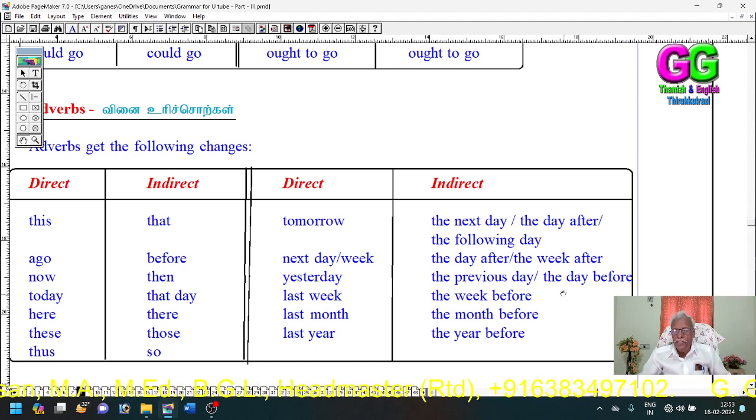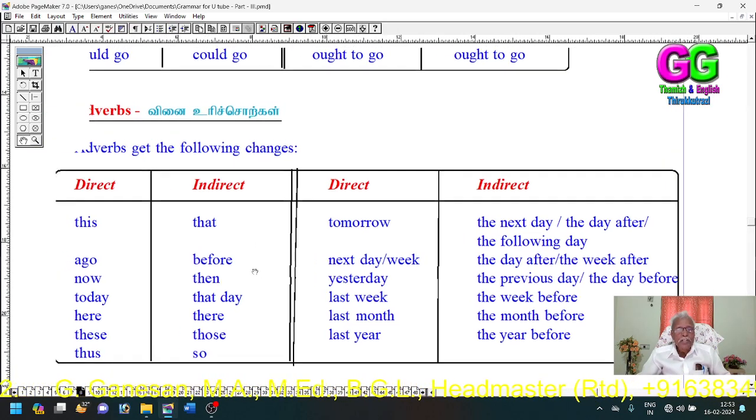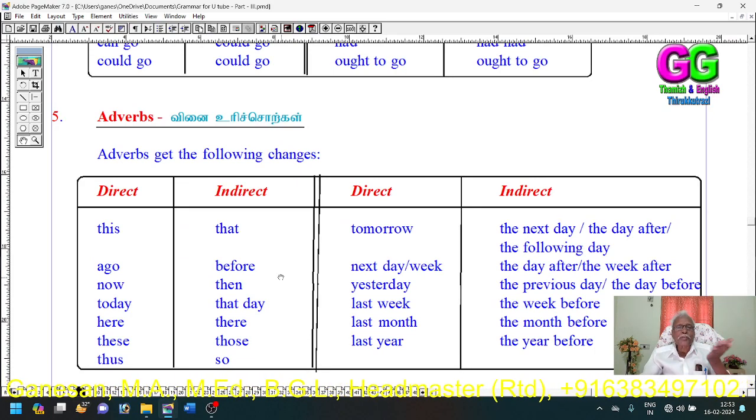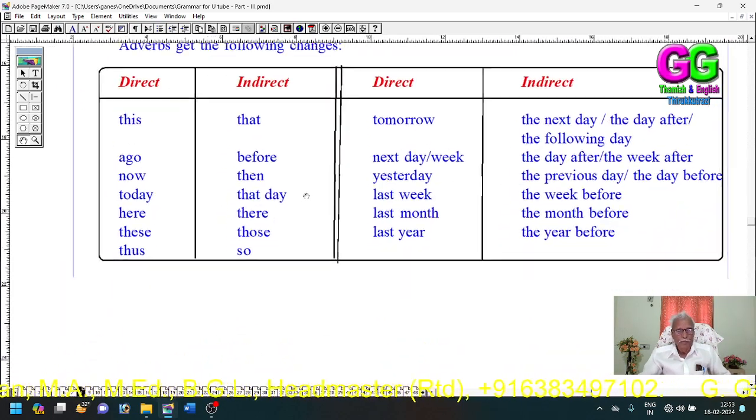Yesterday, the previous day, or the day before. Last week, the week before, or the previous week. Last month, the month before, or the previous month. Last year, the year before, or the previous year. So these are some of the changes of the adverbs I have given here.